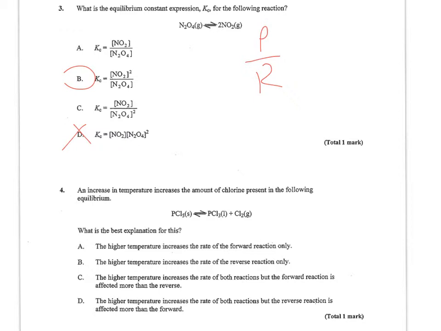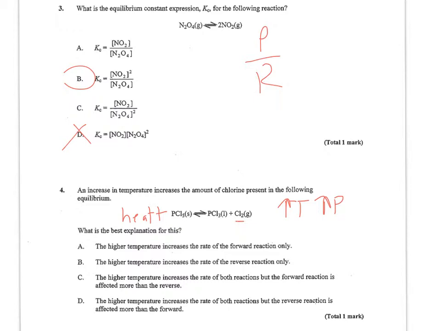Number 4, an increase in temperature increases the amount of chlorine. So an increase in temp is going to increase my yield or my product. So that means increasing temperature must be like adding a reactant, because increasing means I'm either adding a reactant or product, and since product increases, it must be added to the opposite side. So what's the best explanation for it?